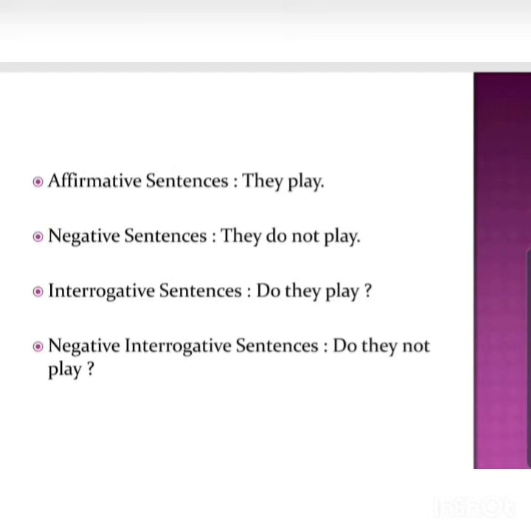It can be anything, okay? Interrogative sentence or a question sentence: do they play every day? Do they play football? Then negative interrogative sentences: do they not play? That means actually it's asking, do they not play, which means they play.